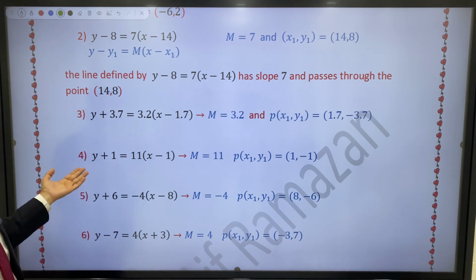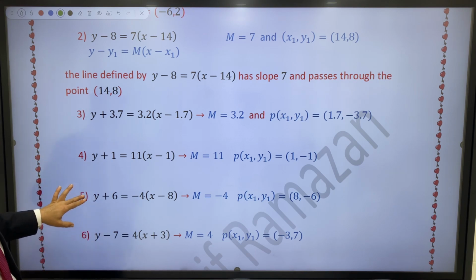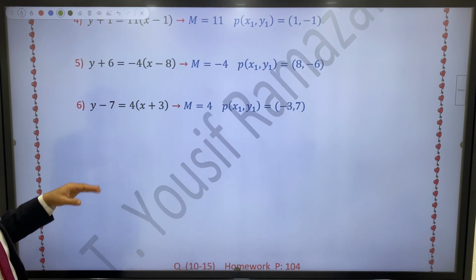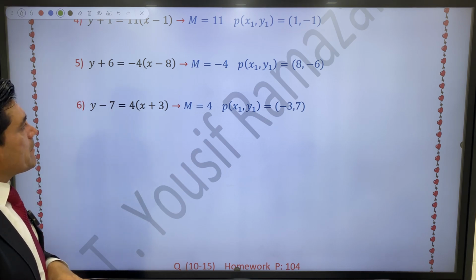Questions 3, 4, 5, and 6 are done the same way. For example, question 6: y minus 7 equals 4 bracket x minus 3.